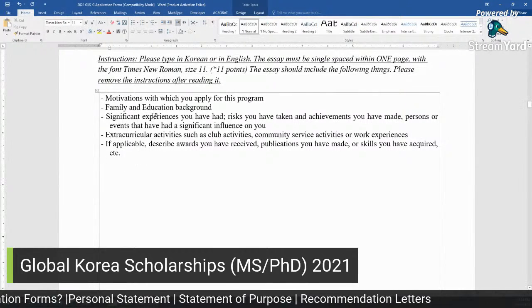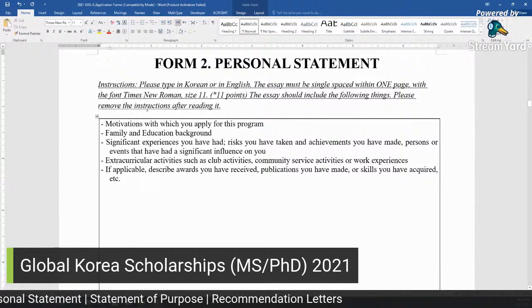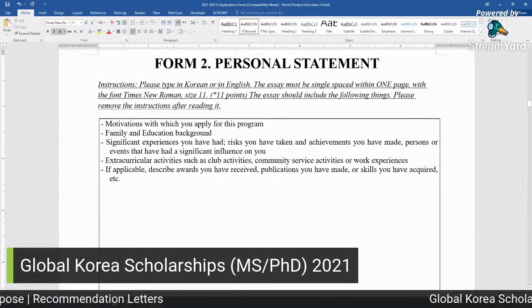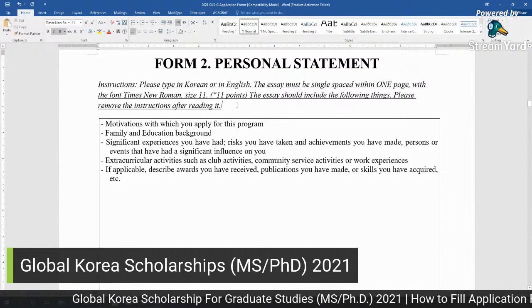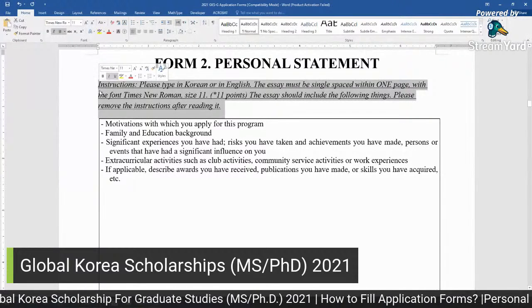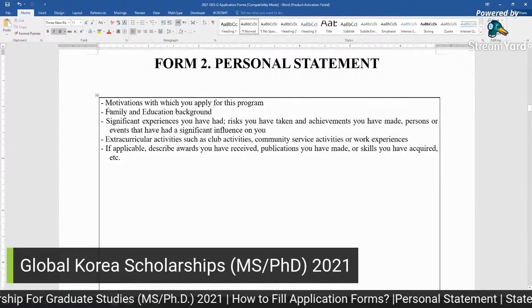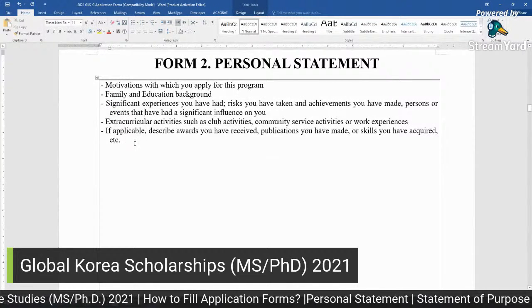An important thing is they wrote that please remove the instructions after reading them. We already know that we should write this in English, one page, single spaced, with the font Times New Roman and size 11. So I am going to delete these instructions now, and this table is given here.